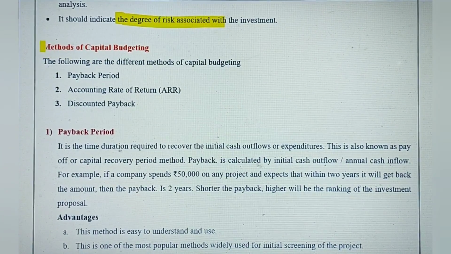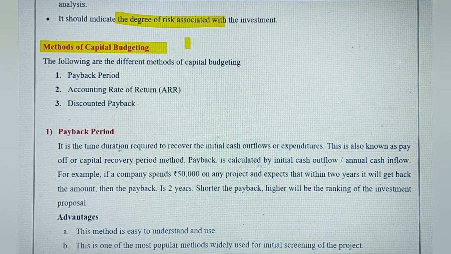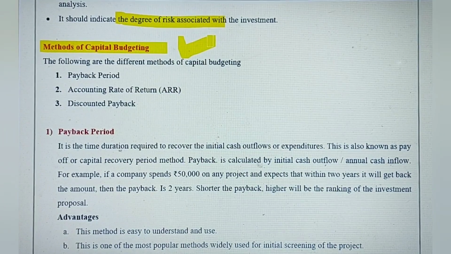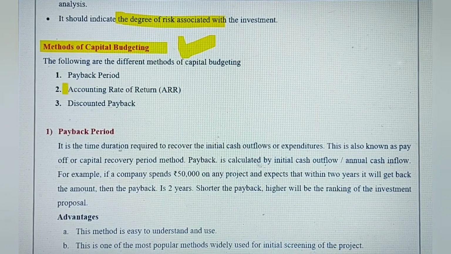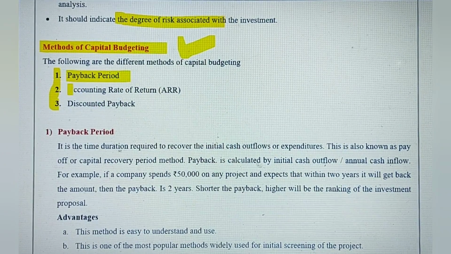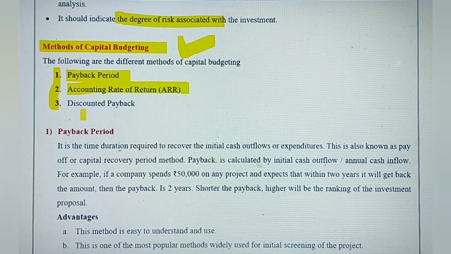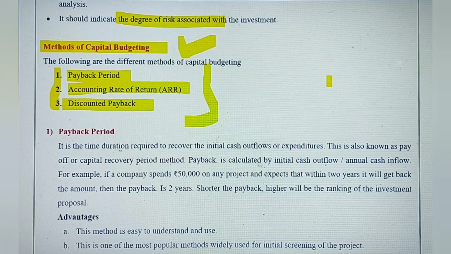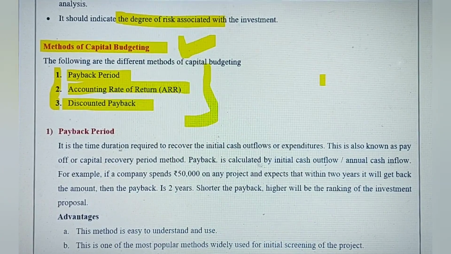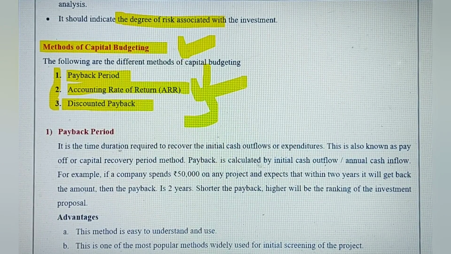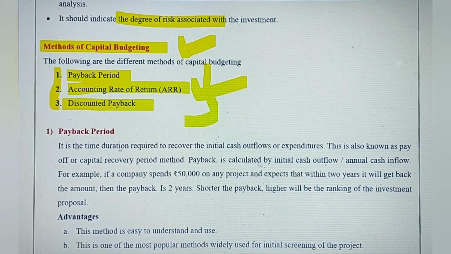Okay. The next concept, methods of capital budgeting. Again, a very, very important concept. You just can't skip this. Revise this term properly. And the methods of capital budgeting involve these three methods. The first one is payback period. The second one is ARR, that is accounting rate of return. And the third one, discounted payback. So all these three methods are there for capital budgeting. You need to define all these three, their advantages, limitations, and basically give more concentration on ARR, that is accounting rate of return, very important for your exams.